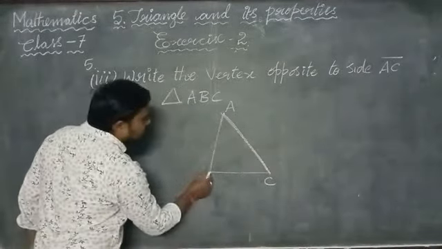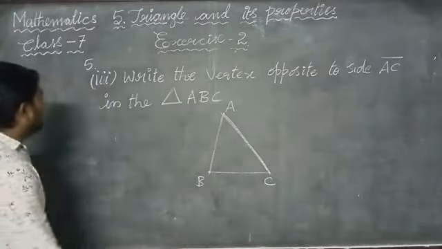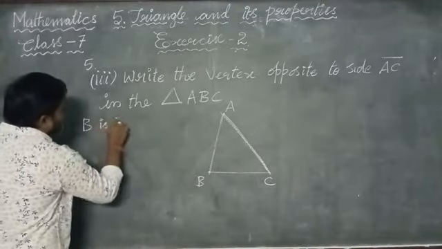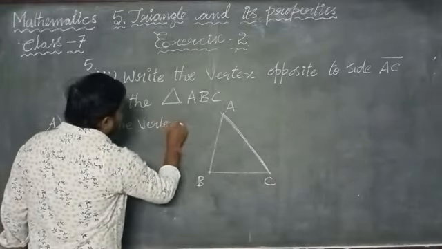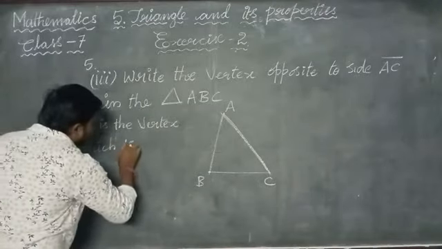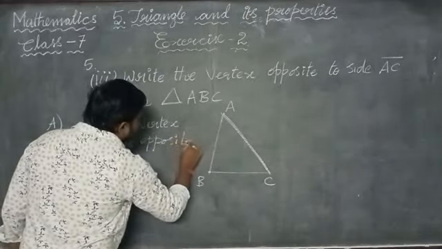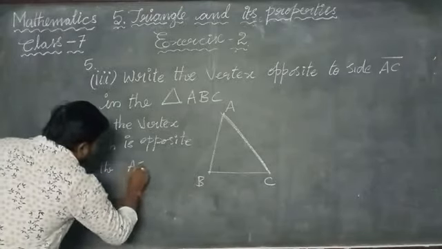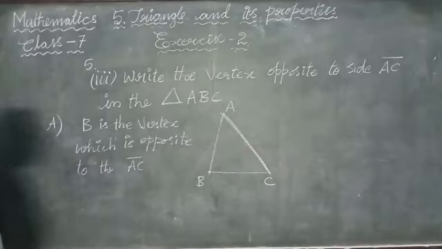The vertex which is opposite to line segment AC is B. Here the answer is: B is the vertex which is opposite to the line segment AC.